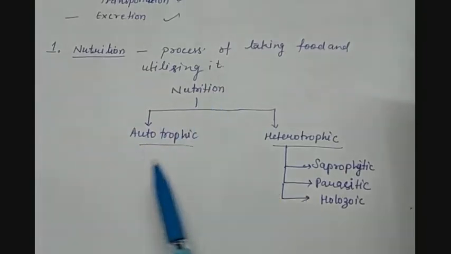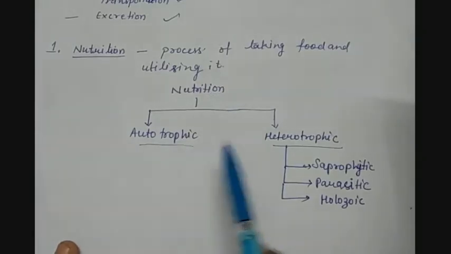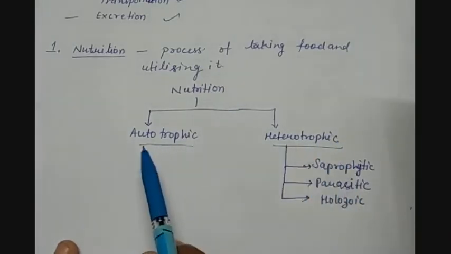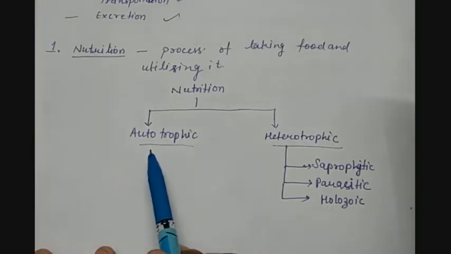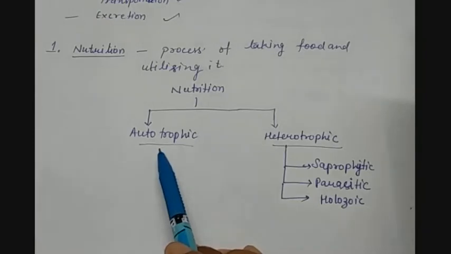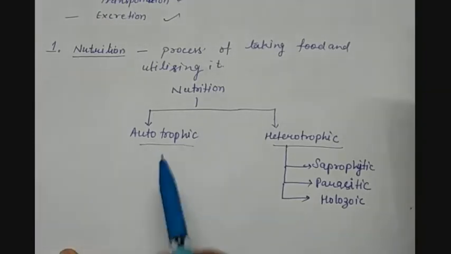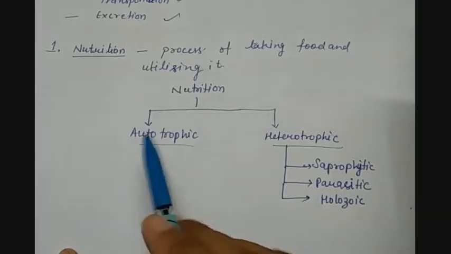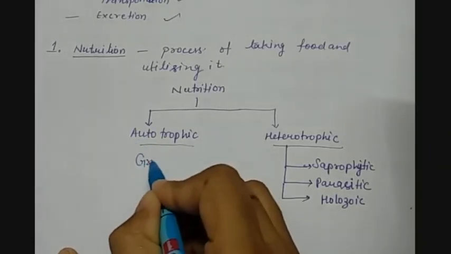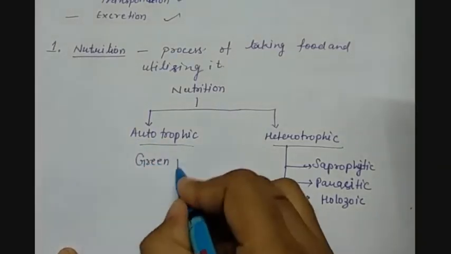So nutrition can be of two types, autotrophic and heterotrophic. Auto means by itself, trophic means food, feeding. That means the organisms which can feed themselves on their own. That is called autotrophic nutrition. For example, green plants, because they make their own food.